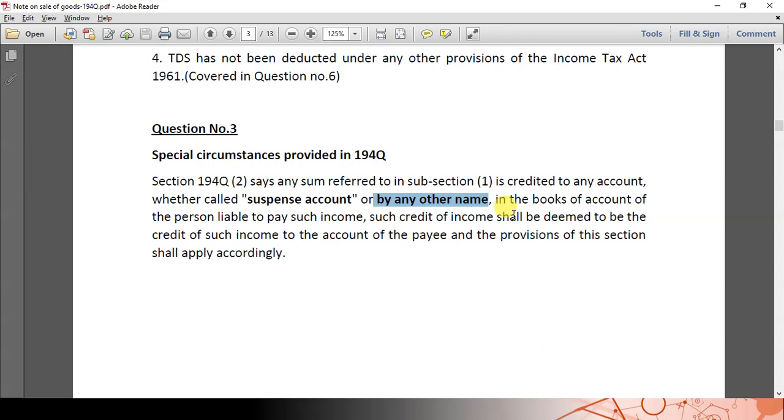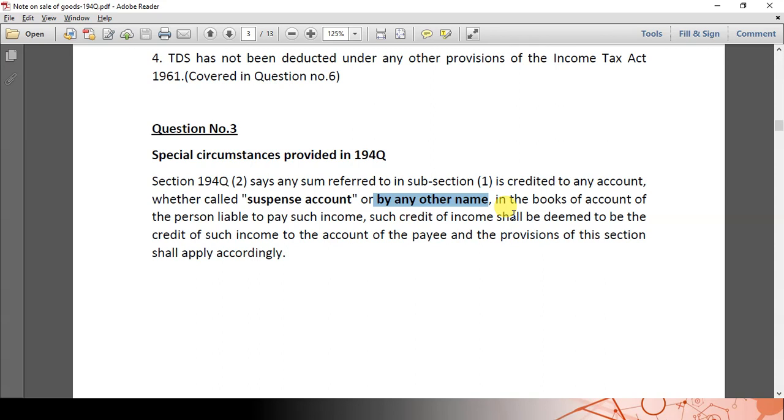But here the section says, for one PAN number, which means one person, if you are buying goods of more than 50 lakhs, then section 194Q is applicable no matter where you credit, whether you credit to one GL or to different GLs or to a suspense account. For example, let us take Mr. B maintaining Mr. A's account twice in the books of accounts. One is in the customer account, one is in the vendor account.